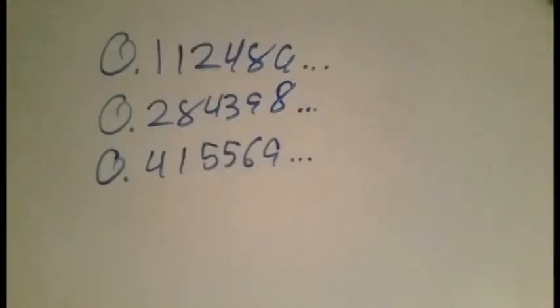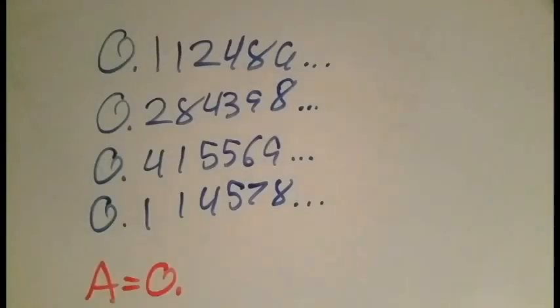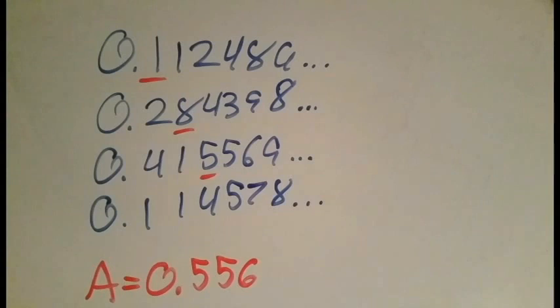Similarly, we use D22 to find the second digit of A. Since D22 is not 5, the second digit of A becomes 5. Once again, since D33 is 5, the third digit of A is 6.